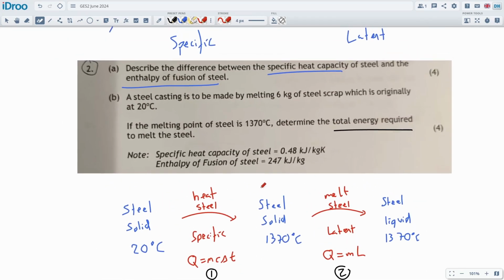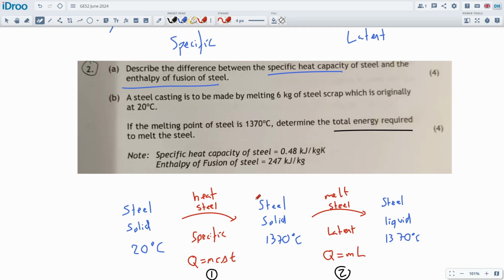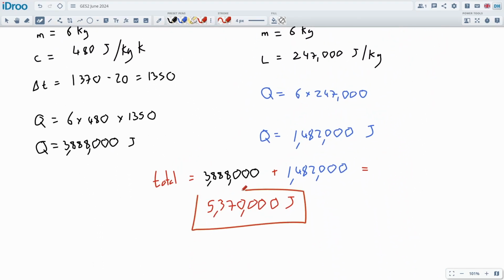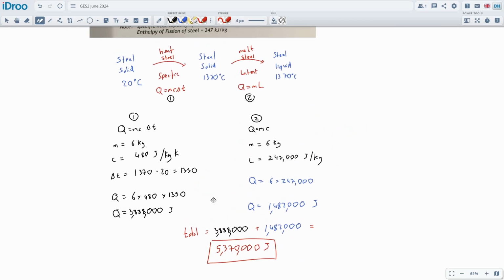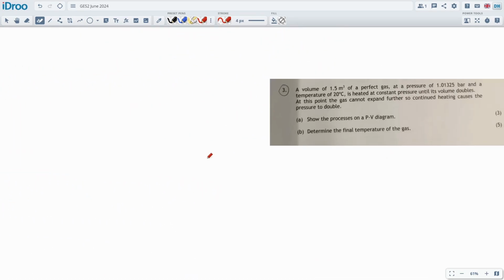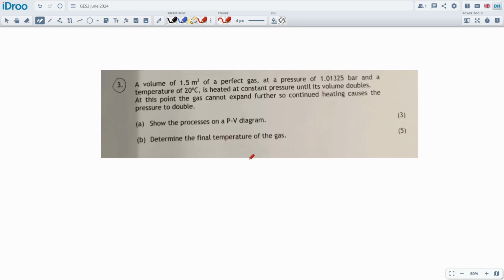It doesn't ask for it in megajoules, it just says determine the total energy required to melt the steel. So we have done that. We have got the total energy required, which is 5,370,000 joules. That's it, nice and easy. Okay, like I said, this first section is pretty simple. We get to part 3.